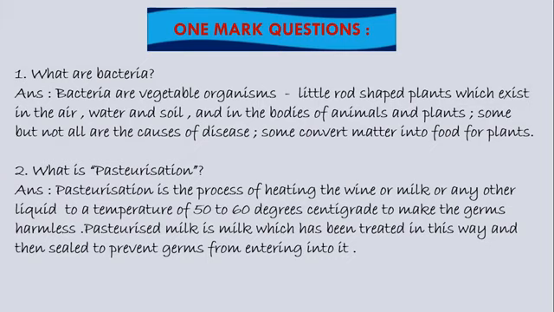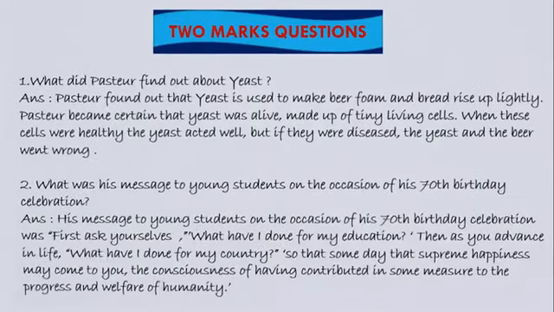Okay. So second question, again under 1 mark, is what is pasteurization? Answer: pasteurization is the process of heating the wine or milk or any other liquid to a temperature of 50 to 60 degrees centigrade to make the germs harmless. Pasteurized milk is milk which has been treated in this way and then sealed to prevent germs from entering into it.